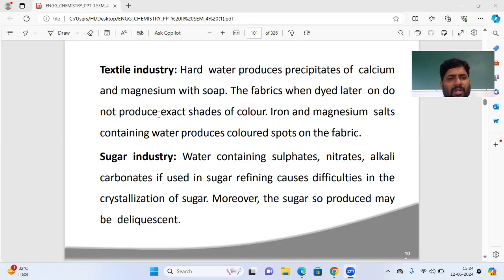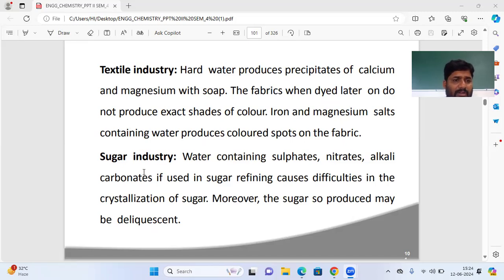Iron and magnesium salt containing water produces colored spots on the fabric, on the cloths. Fabric means cloths. So iron and magnesium salts containing water produces colored spots on the fabric.